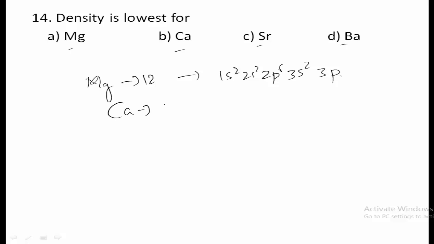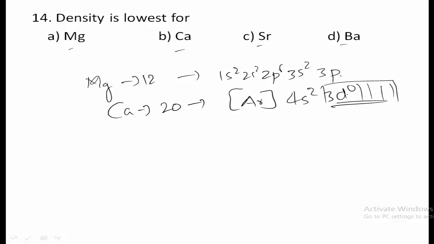In case of calcium, atomic number is 20, so we will write argon, then 4s2, 3d0. So d orbitals are completely vacant here. There are totally 5 d orbitals and all of them are vacant.